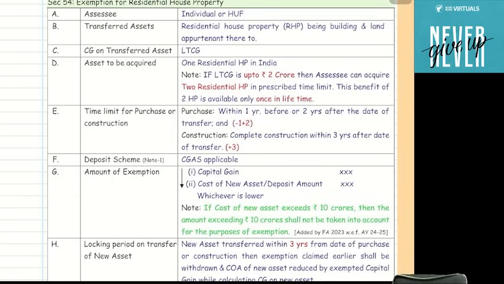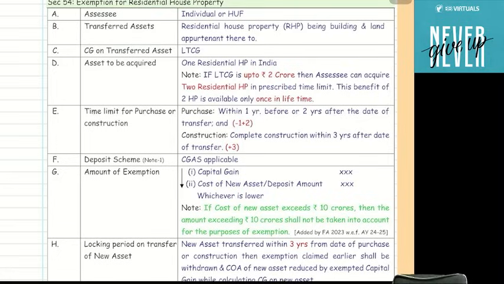So we will just pick the amendment and do the question. I have selected certain amendment-related questions from your RTP or from the intermediate RTP. So I just picked some very good questions, some homemade questions. So we will do that type of question.